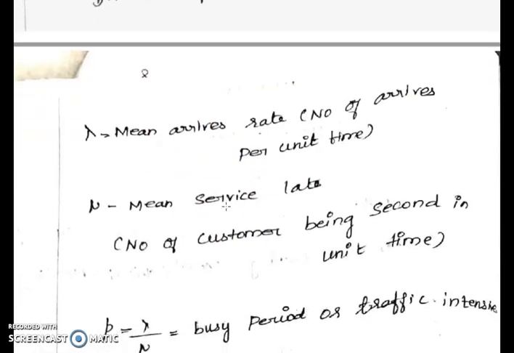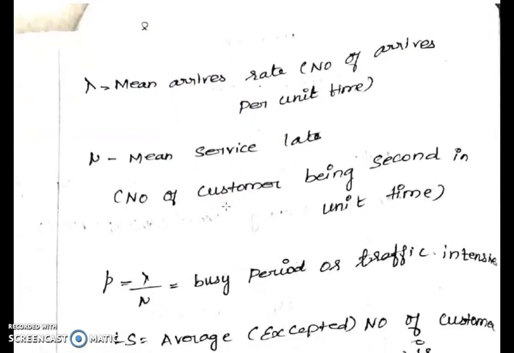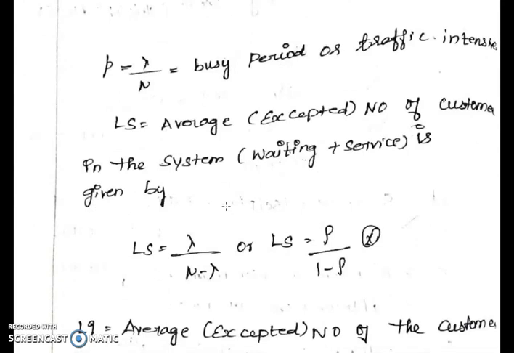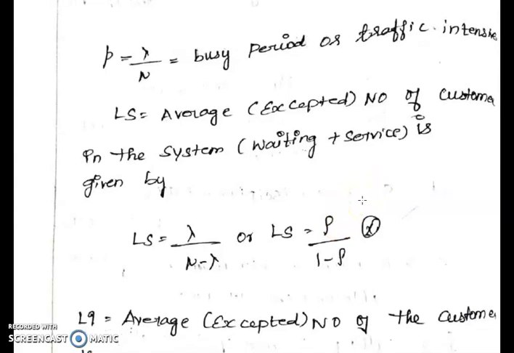Mu means the service rate, the number of customers being served per unit time. Rho equals lambda by mu means the busy period or traffic intensity. Ls means the average expected number of customers in the system, waiting plus service. It is given by Ls equals lambda by (mu minus lambda), or Ls equals rho by (1 minus rho). We can use any one of these two formulas.